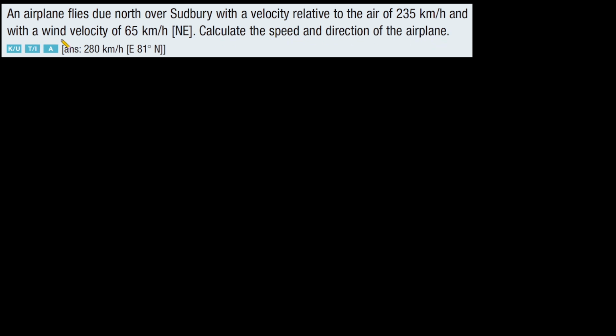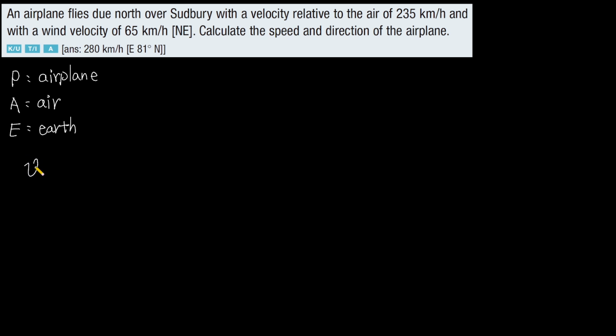So here, the wind velocity is just the velocity of the air relative to the earth, and the speed and the direction of the airplane is just the velocity of the airplane relative to the earth. We use P to represent the airplane, and we use A to represent the air, and we use E to represent the earth.